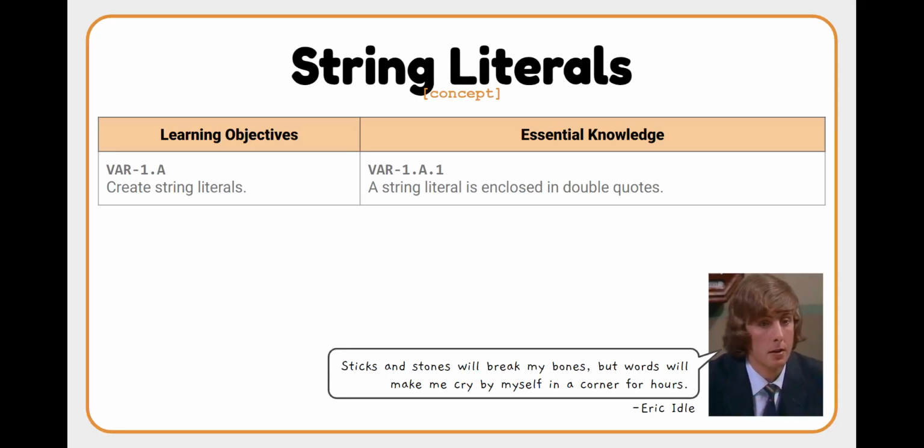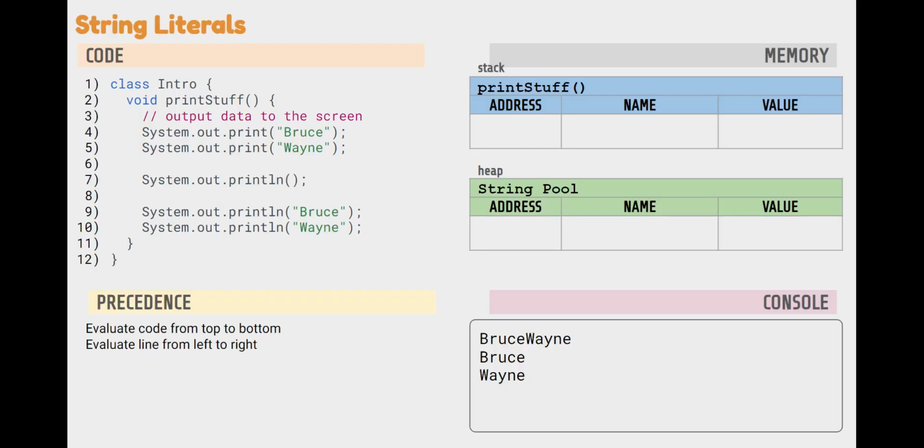This is going to lead us into our last topic, which is string literals, where we are covering our learning objective, create string literals. So in the code section, we see that code that we have been working with this whole lesson. On the bottom right, we see the console, what would be displayed on the screen after this program is run. What we want to do is identify the string literals. The string literals are going to be those English words, phrases, symbols that we bring into the programming language.